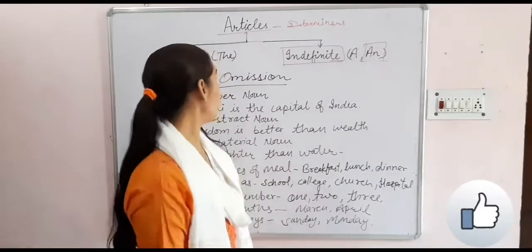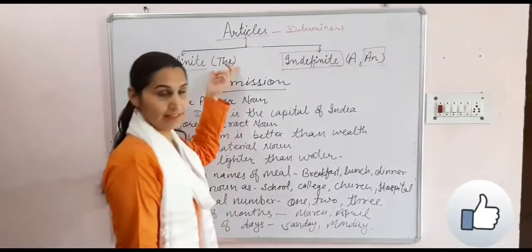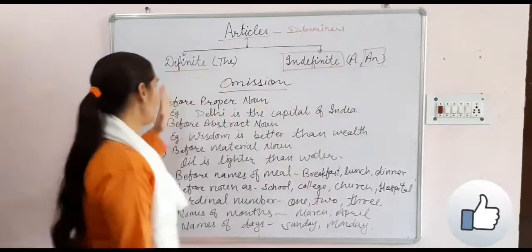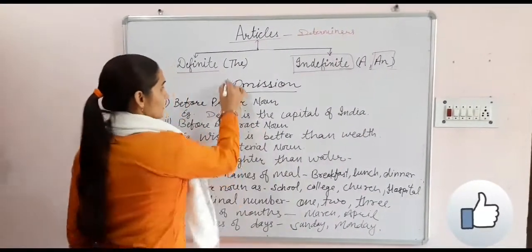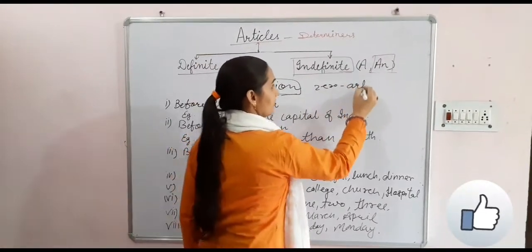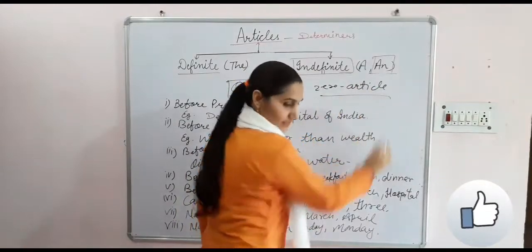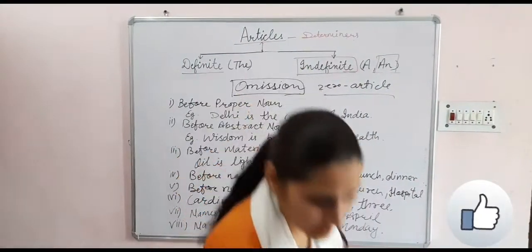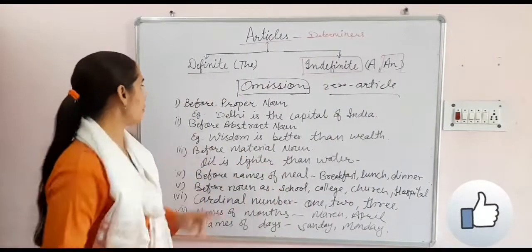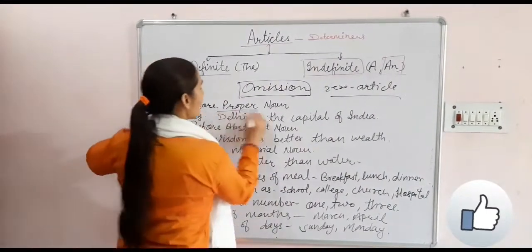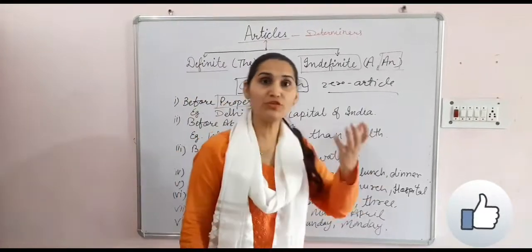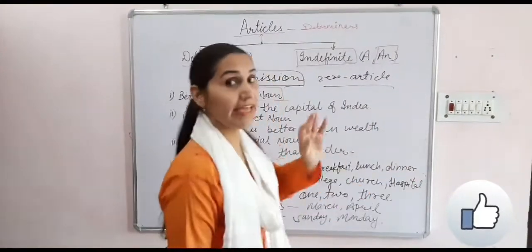Up to now we did uses of the definite article and the indefinite articles a and an, but now we will do omissions. Omissions means zero article, where we will not use an article. Before a proper noun, like your name, you will not use an article.